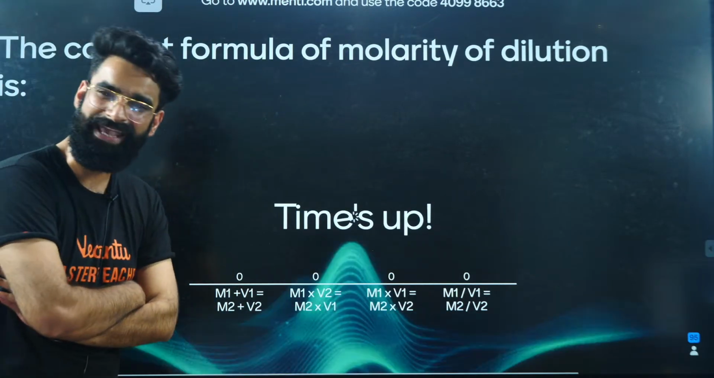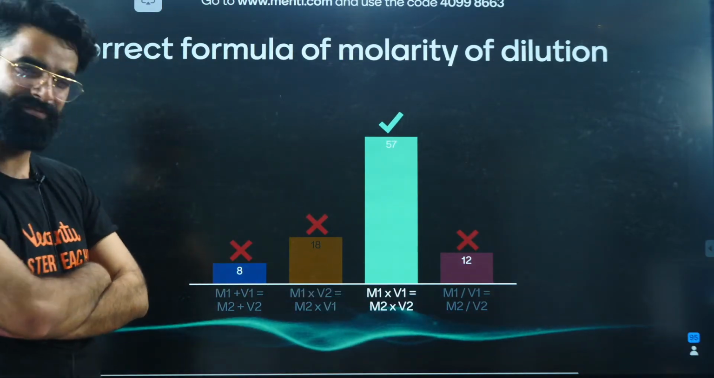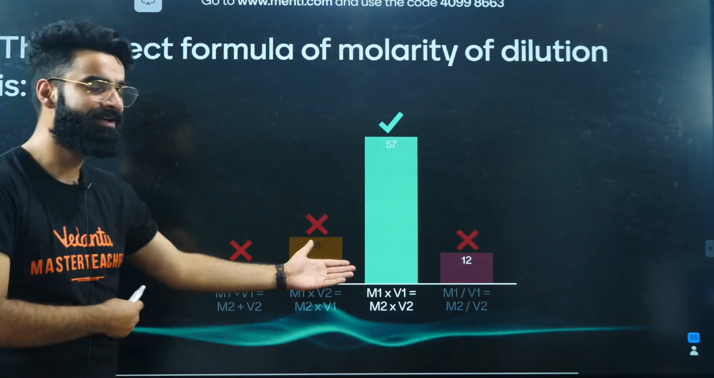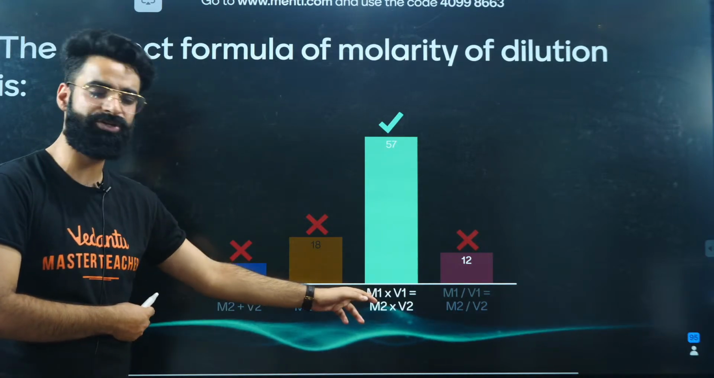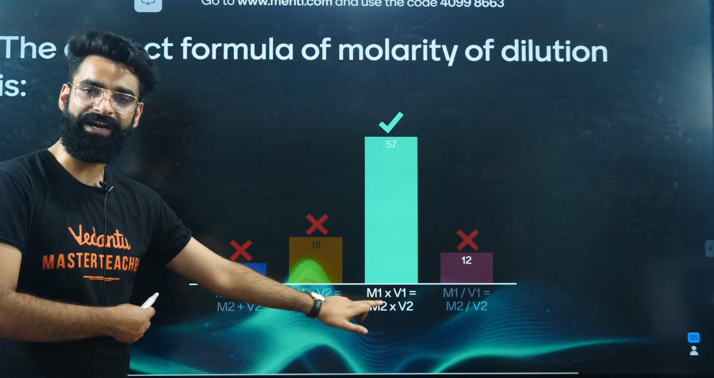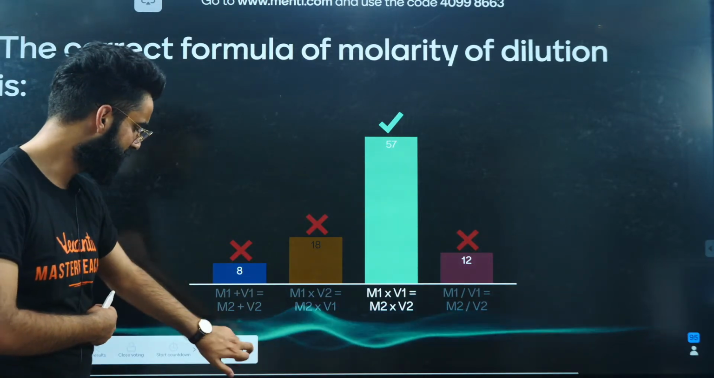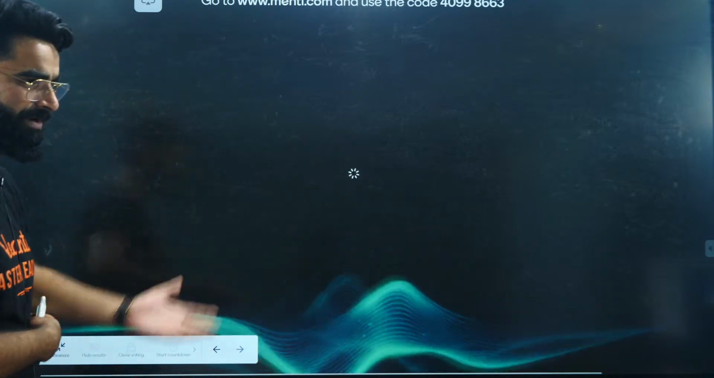Dilution formula is simply M1V1 is equal to M2V2, people, right? There is no need to think about it. It's a very simple one. Majority of the students have given the correct answer. M1V1 is equal to M2V2. M1 is the initial molarity of the solution. V1 is the initial volume of solution. M2 is the final molarity of the solution. V2 is the final volume of the solution. It was a very simple and basic equation, right? There was no need to think about it, right? It was a formula-based one.